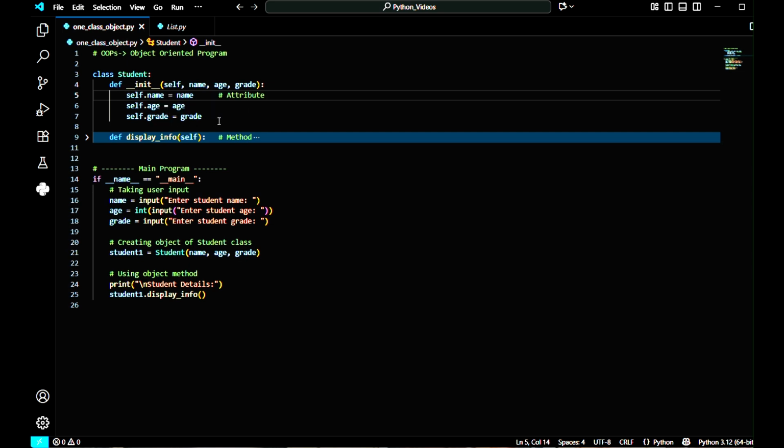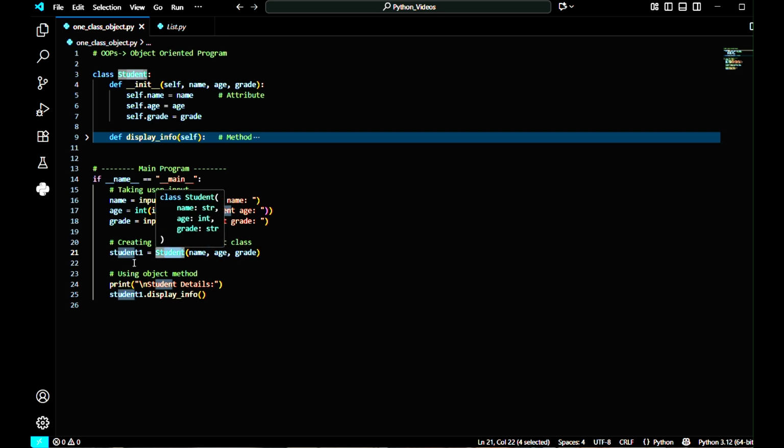So I have already defined my constructor, and we have already seen that these are my class attributes. So when we go to line number 1, the control will go to line number 4, and it will work. The constructor will be called. Here you can check that student1, with the assignment operator, is an instance I have created to access this class, and this is my class name.